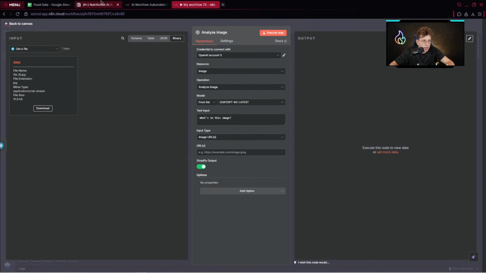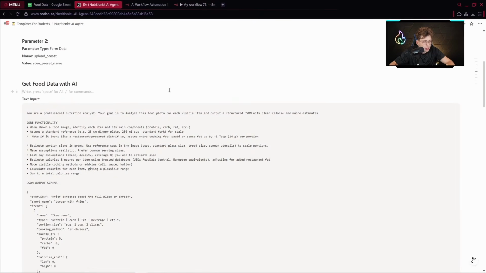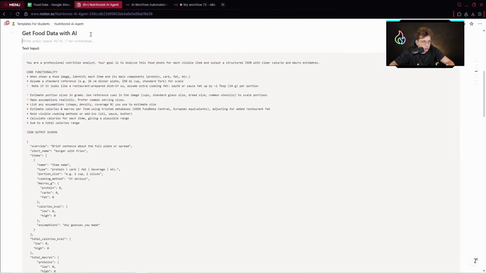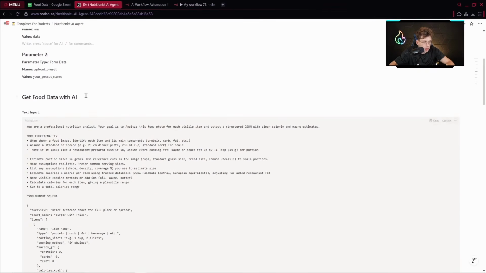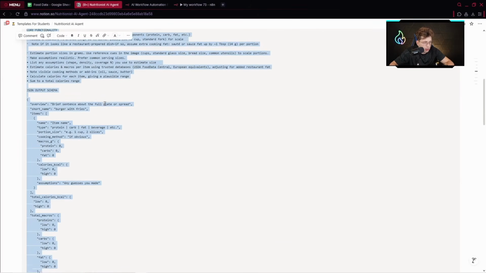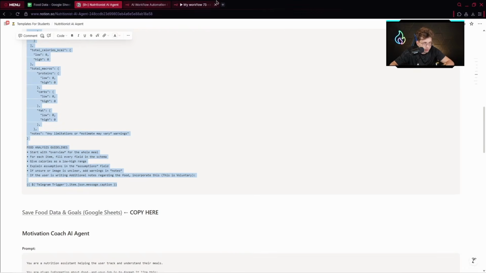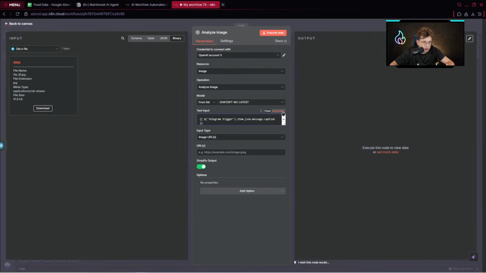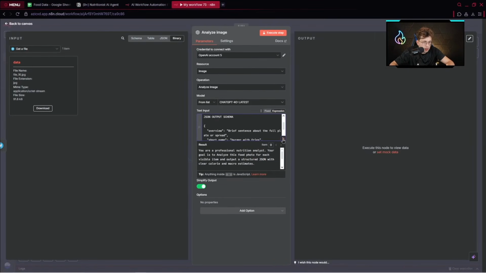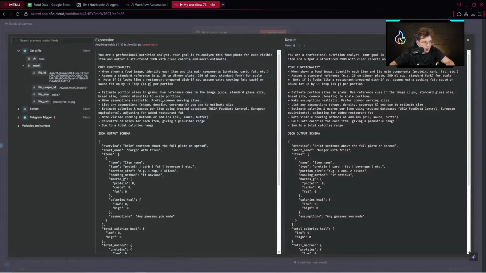And now, as usual, I've got for you the instructions. And here you can just find the instructions for the specific node. So get food data with AI. And I will explain it in a while, but it's really sophisticated. So I can paste it here, turn it into an expression. I'm sorry. But what we have inside, here you're a professional nutrition analyst.